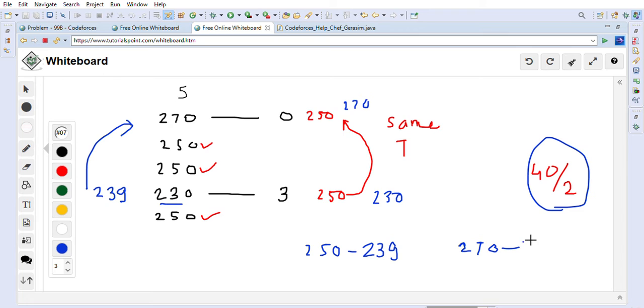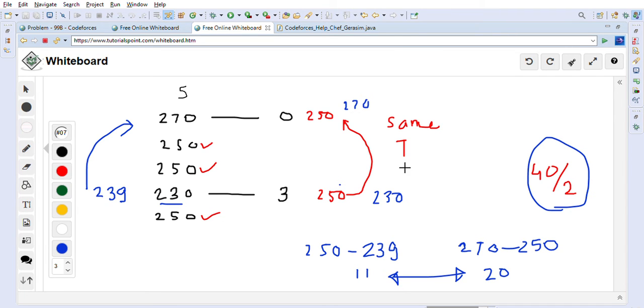X is 250 basically, right? So now as you can see, the difference is not matching. Here you are getting 11 and here you are getting 20, so these are not matching, so the pouring will not be possible. Pouring is only possible when the value is matching. In this case, for example, pouring is possible because from 230 you can pour 20 here.